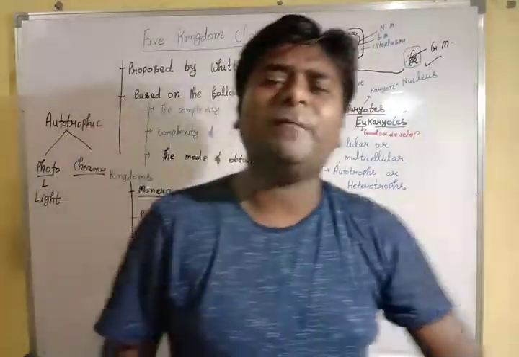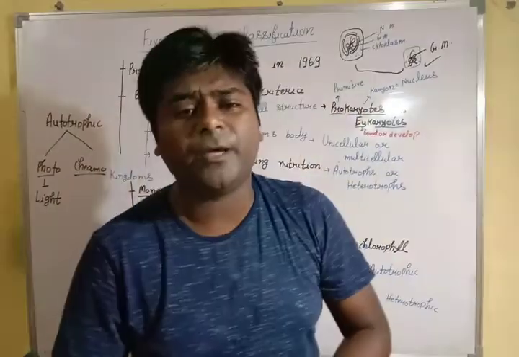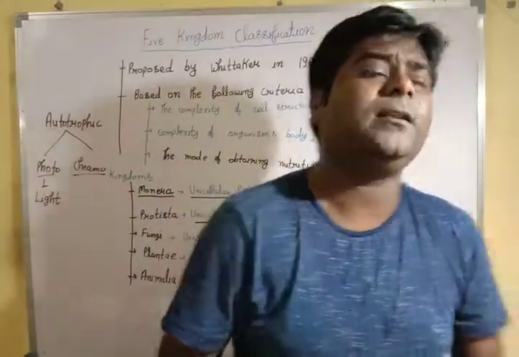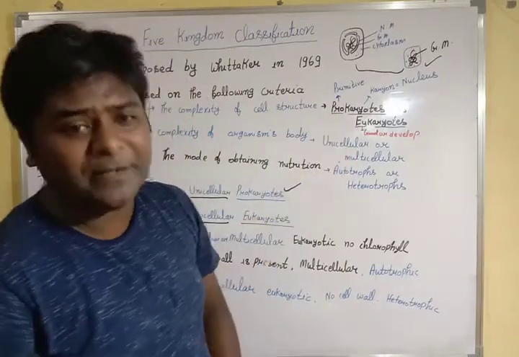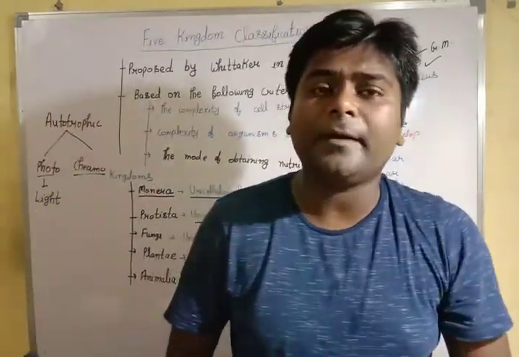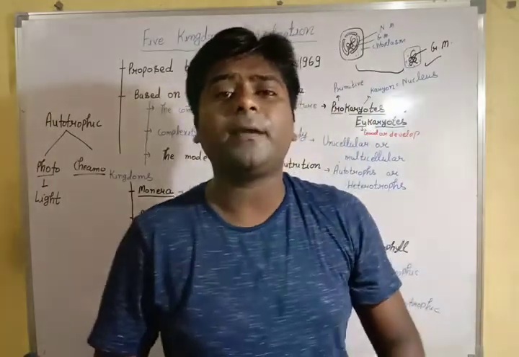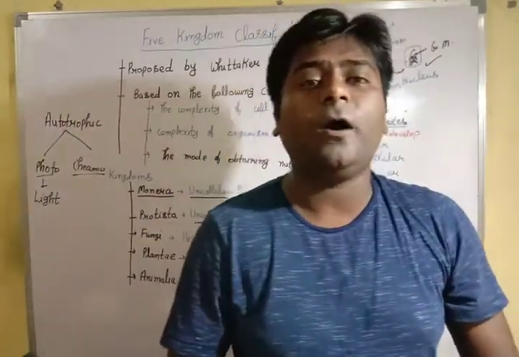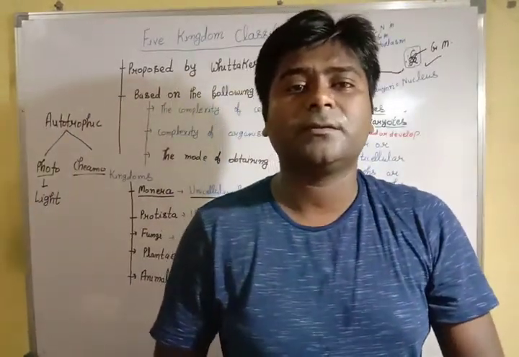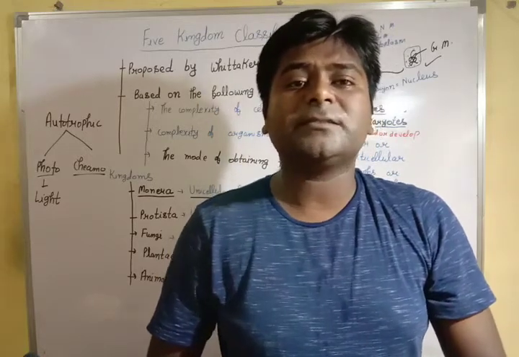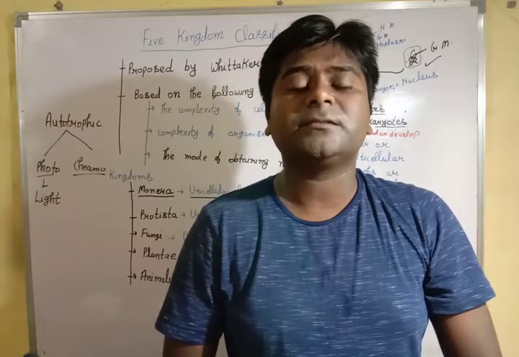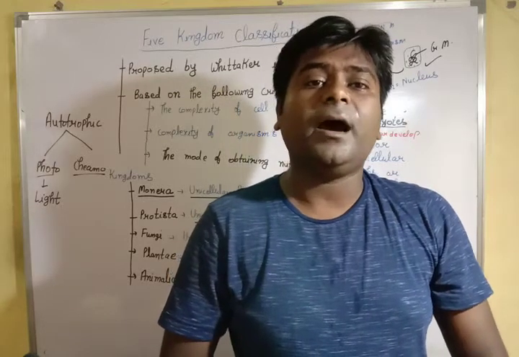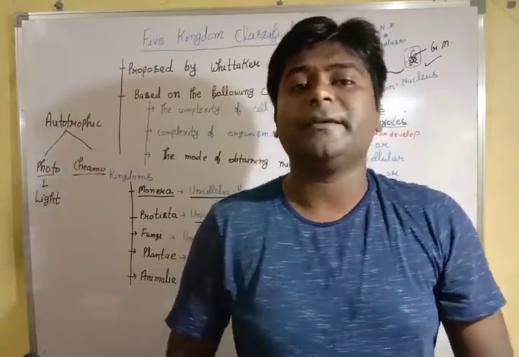Let me explain prokaryotes and eukaryotes. It is a very simple one. Try to understand. Prokaryote: pro means primitive, and karyotic comes from karyon, which means nucleus. Those cells having a primitive nucleus are known as prokaryotic cells.